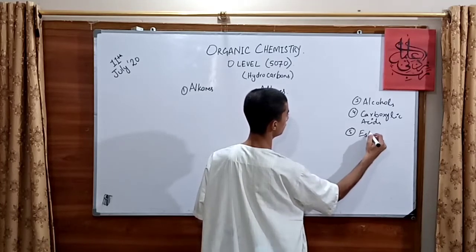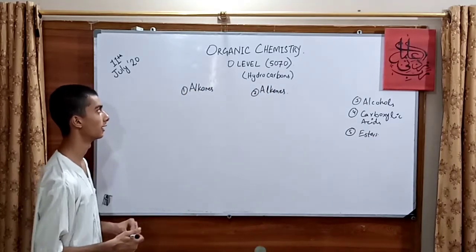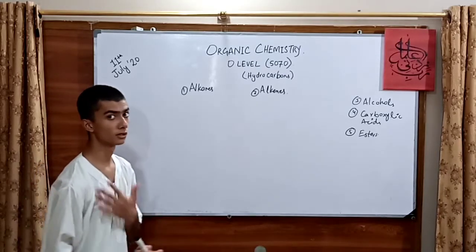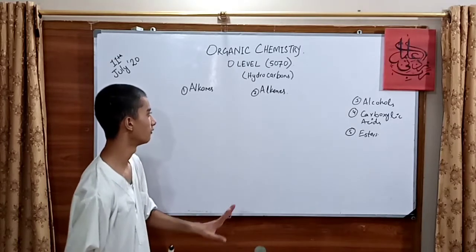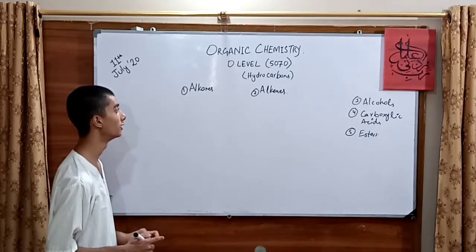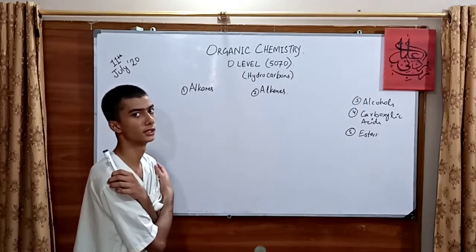This is basically the whole family we are going to read about in the organic chemistry of O level. Also, we do have more families, but we have five of them in our O level syllabus. And inshallah, we're going to learn about the reactions, the appearance, the general formulas, etc.